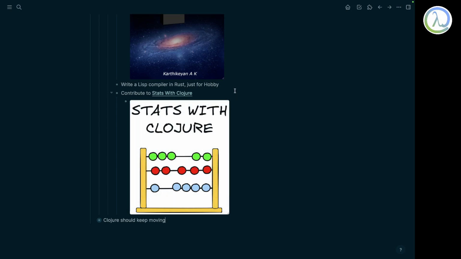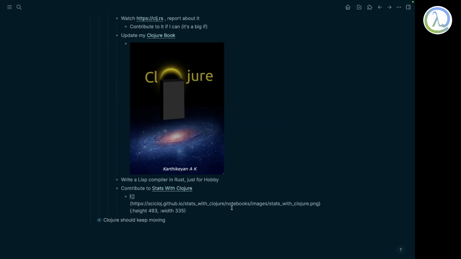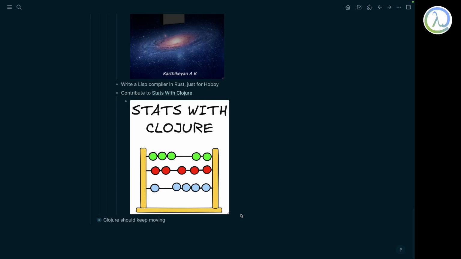And I haven't done contributions to stats with Clojure, but I am building a quant team, a stock market analysis team in India. So I just want to write more about this, maybe to force people in my company to use Clojure to analyze all these patterns and all this stuff, right? And I just want to tell this to the Clojure community.